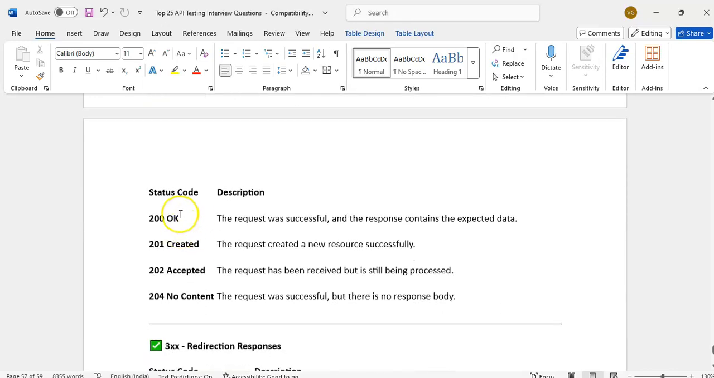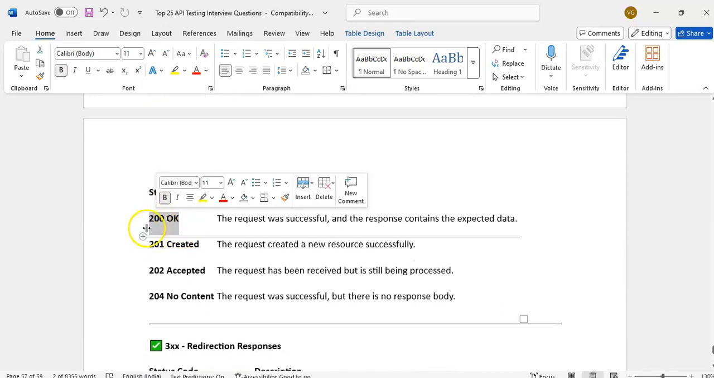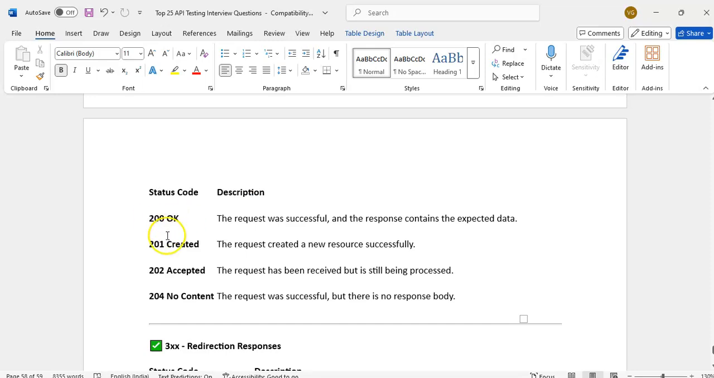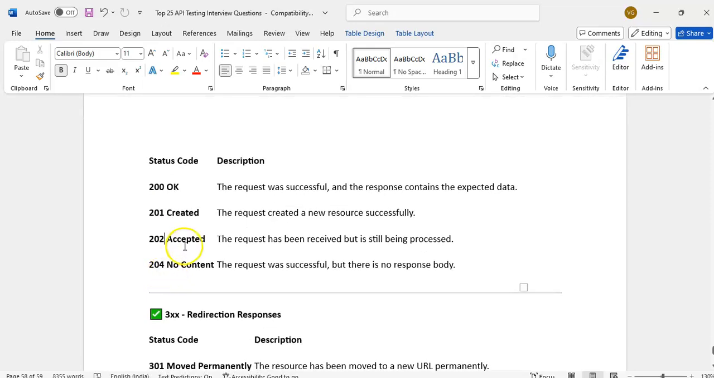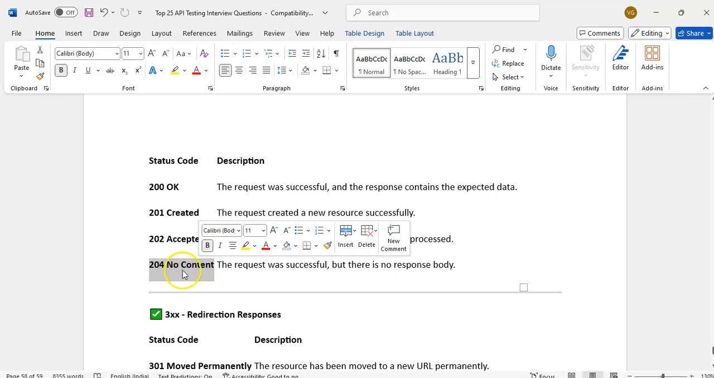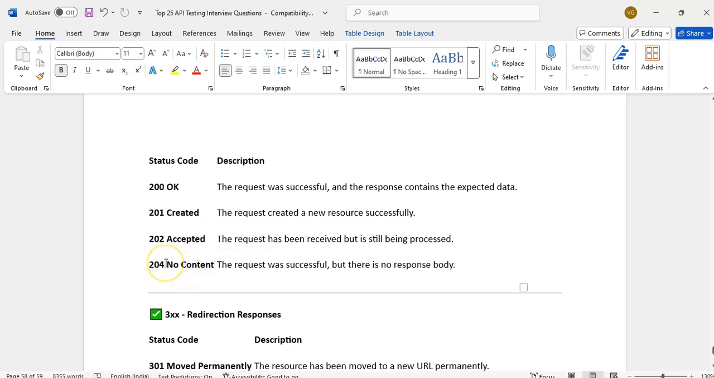200 means success. We will get 200 whenever we execute a GET, PUT or DELETE request. For create we will get a 201. 202 accepted: the request is received but still being processed. 204 no content. For delete we will sometimes get 204. We will not get any content, it will just delete it.